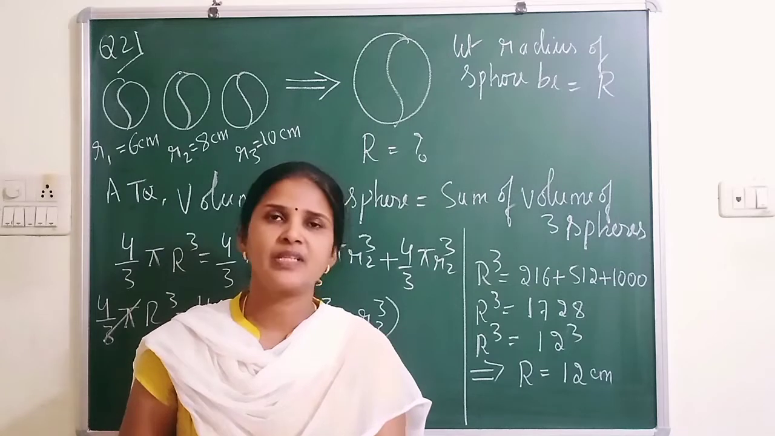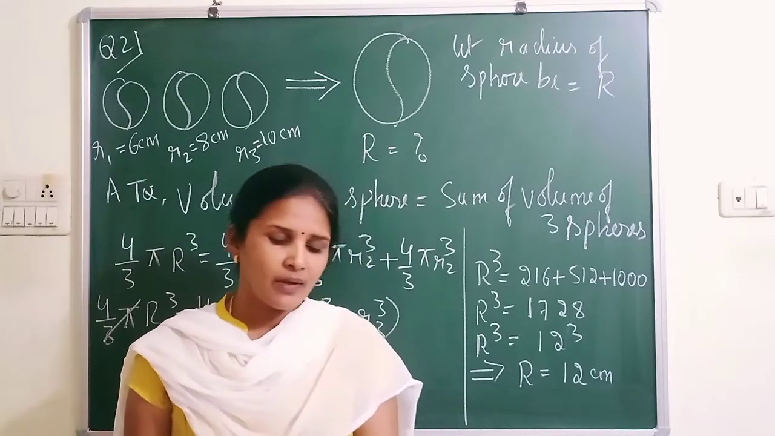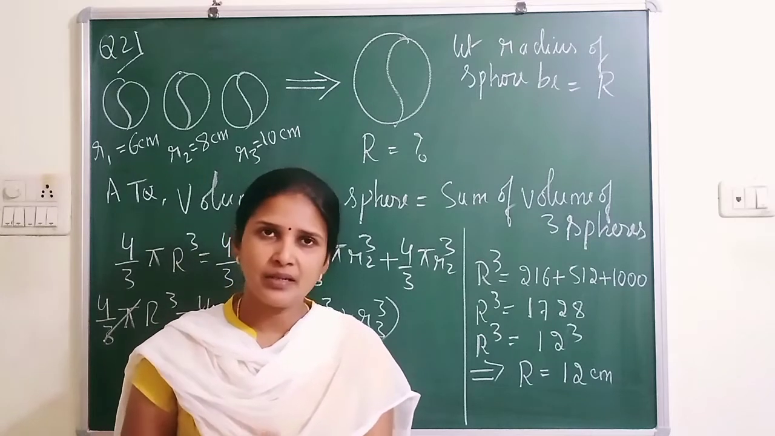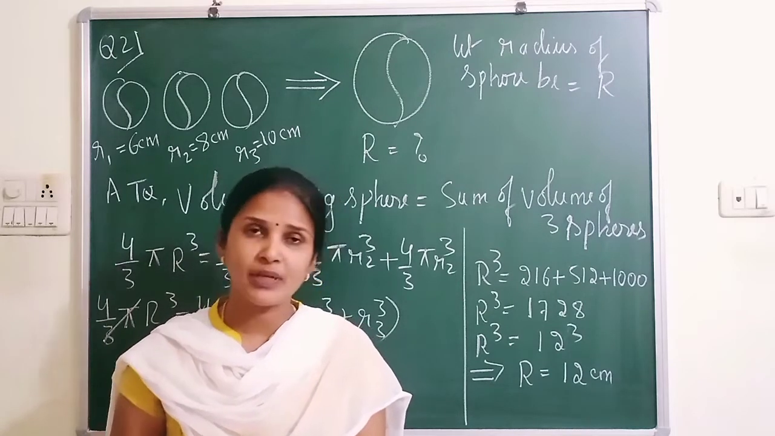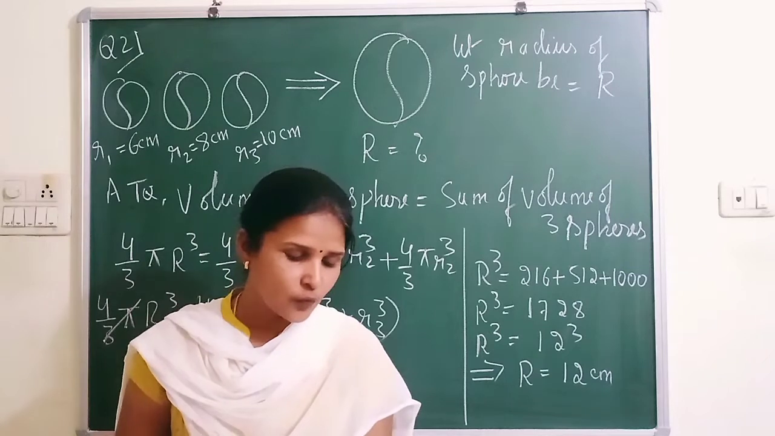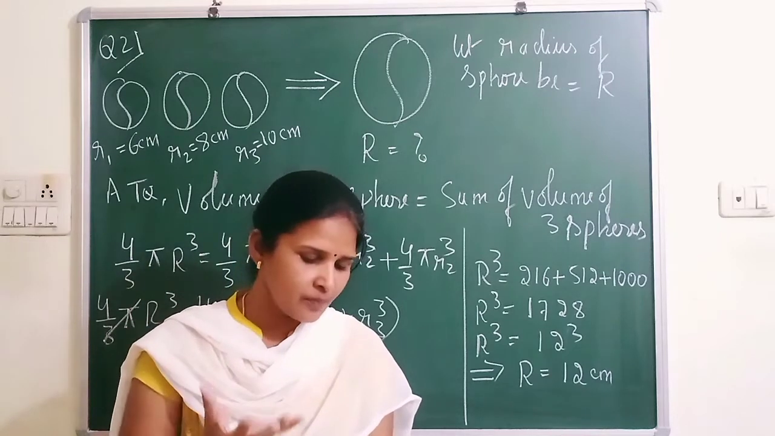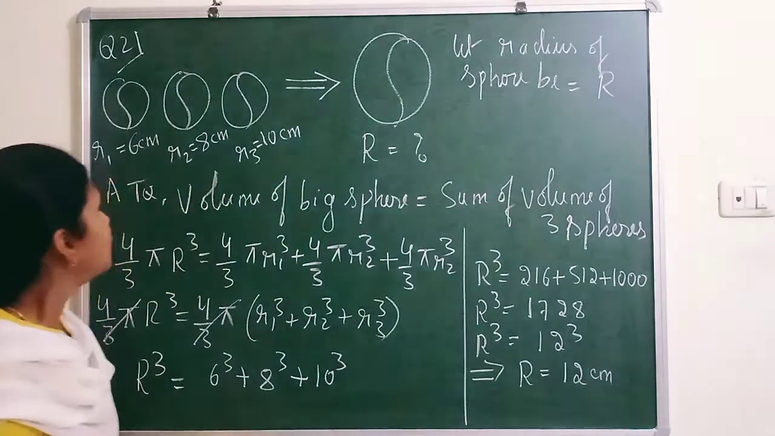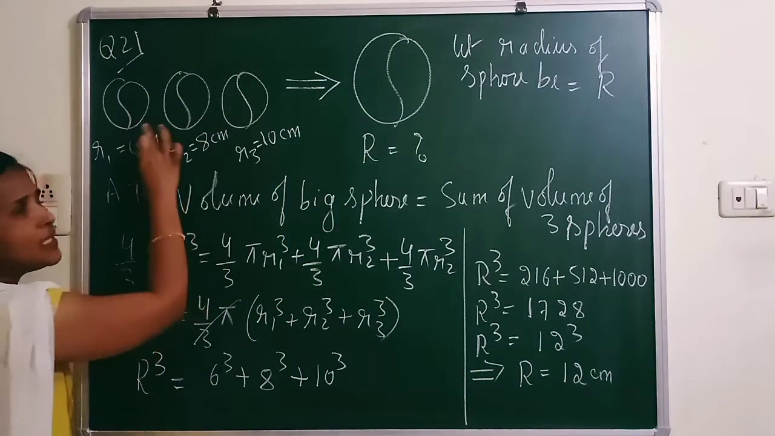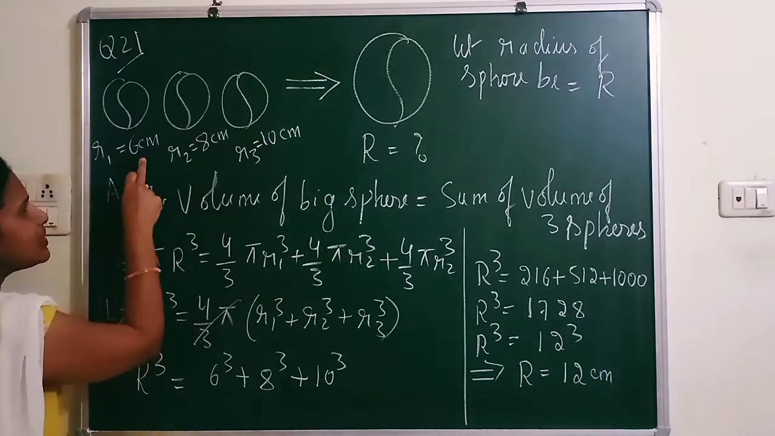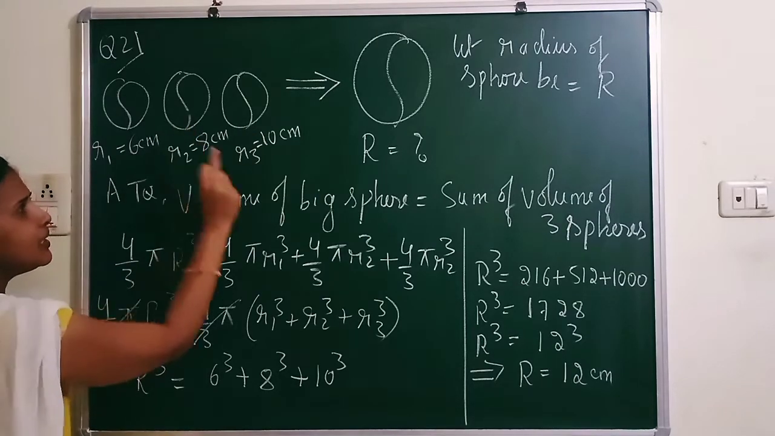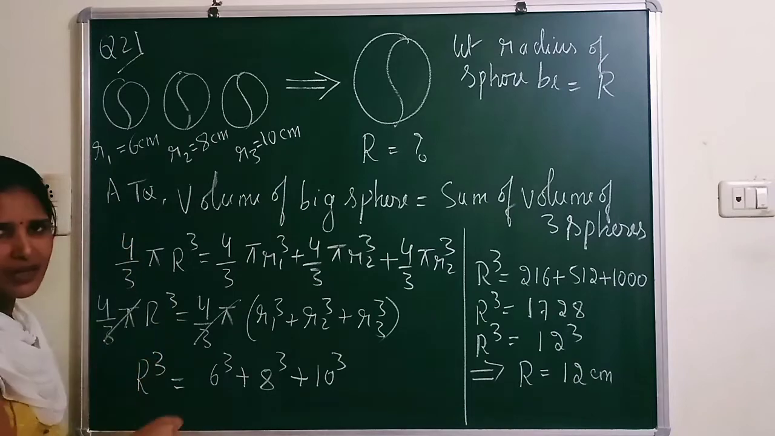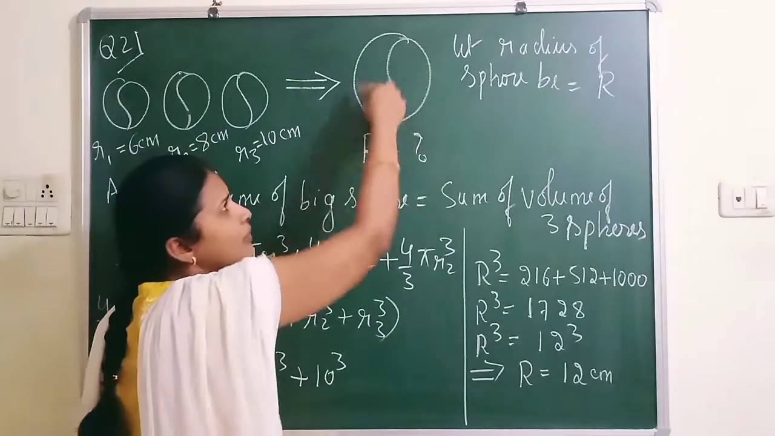Question number 2 of exercise 13.3. Metallic spheres of radii 6 cm, 8 cm and 10 cm respectively are melted to form a single solid sphere. Find the radius of the resulting sphere. Means you have 3 balls, that is 3 spheres, with radius 6 cm, radius 8 centimeter and radius 10 centimeter. So these three spheres you have melted and you are making another sphere.